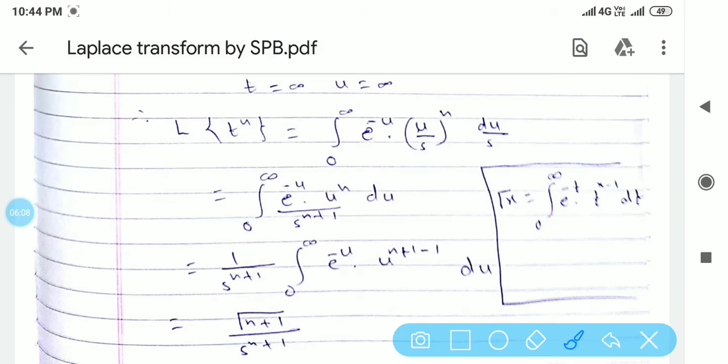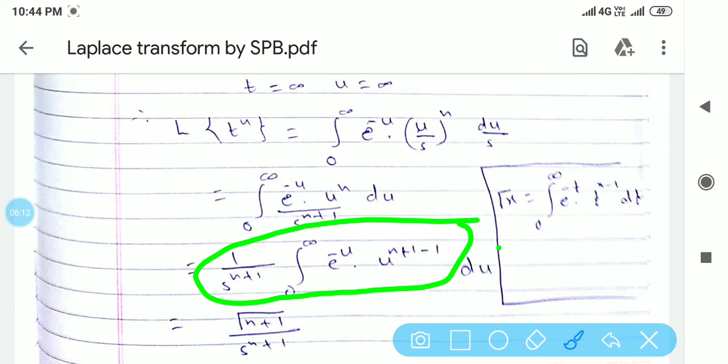So this becomes 1 by s to the power n plus 1, integral from 0 to infinity of e raised to minus u times u raised to n, and here we add plus minus 1. Now see the definition of the gamma function. Gamma of x equals the integral from 0 to infinity of e raised to minus t times t to the power x minus 1 dt. In place of t we have u, and in place of x we have n plus 1.